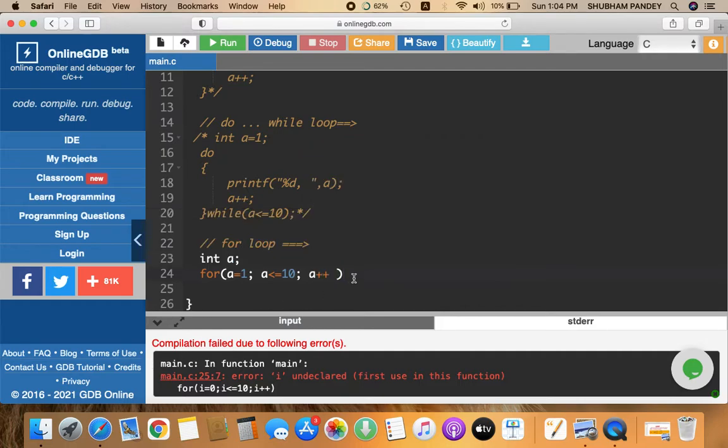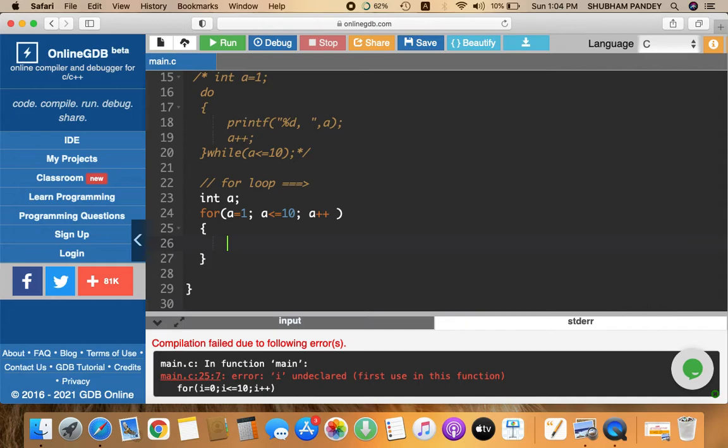Now what do I have to do? I have to print the value of a. So I write here printf. For the integer value, I use the format specifier %d. Now comma, name of the variable, that is a, and end of line. Now see here, you want to print your value with a gap and comma separated.